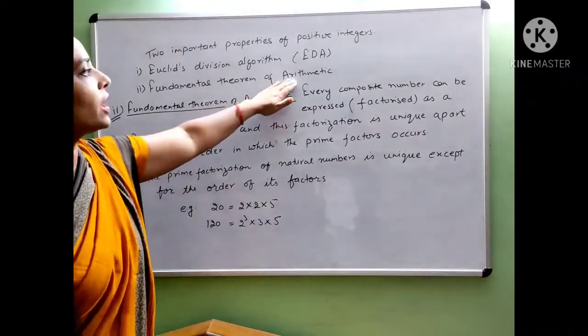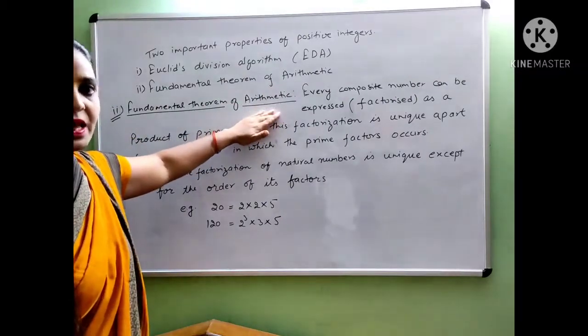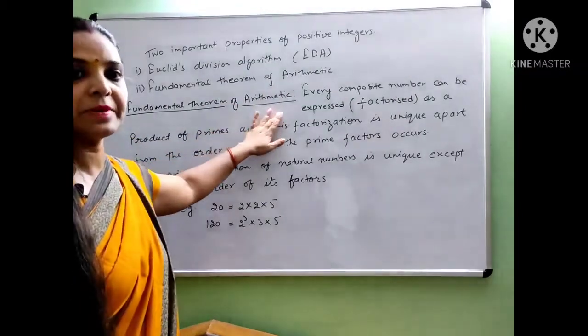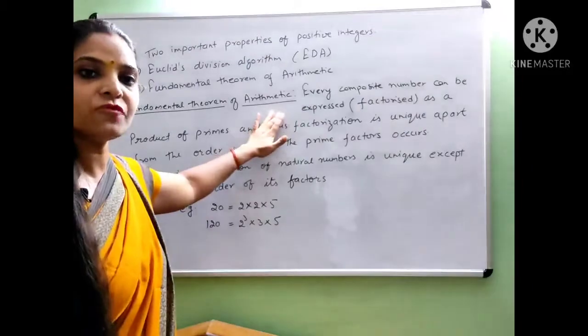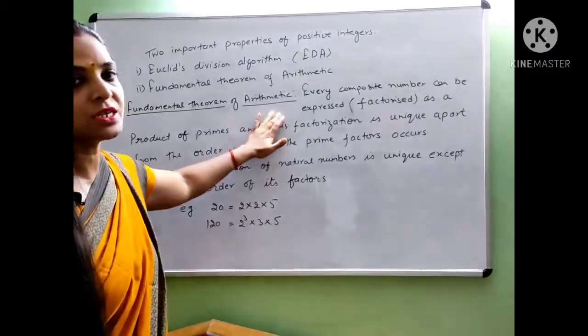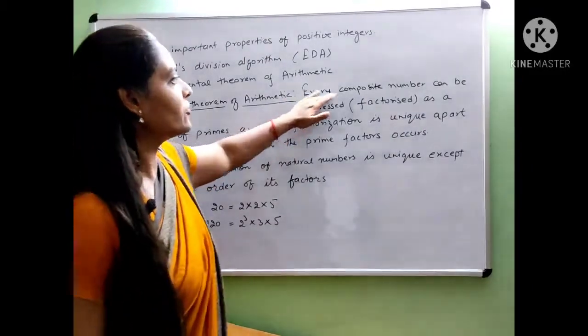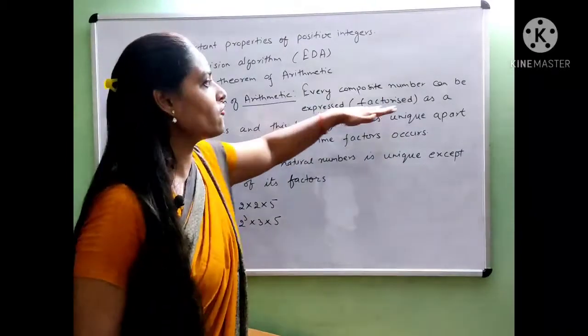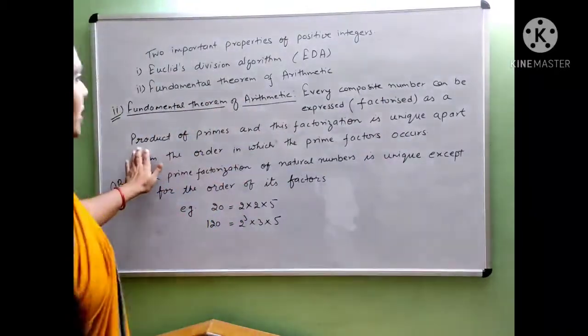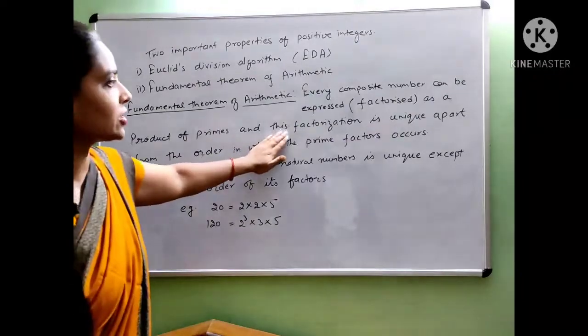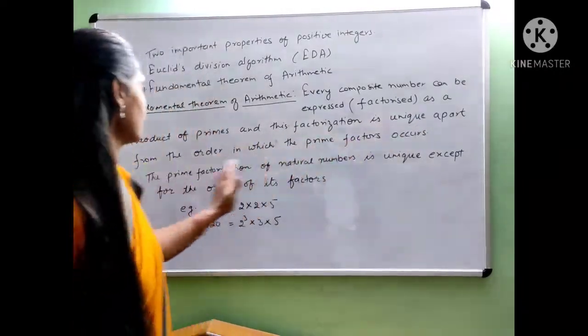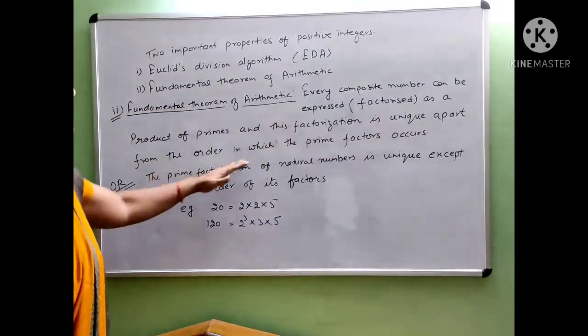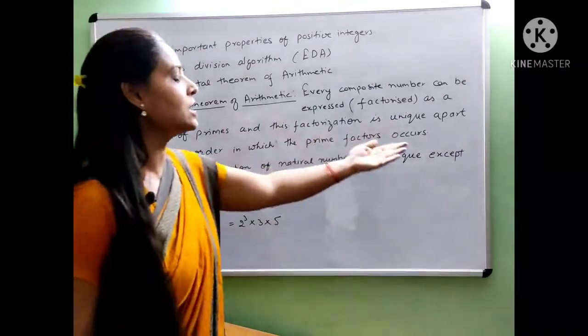The fundamental theorem of arithmetic states that every composite number can be expressed as a product of primes and this factorization is unique. Every composite number can be factorized as a product of primes, and this factorization is unique apart from the order in which the prime factors occur.